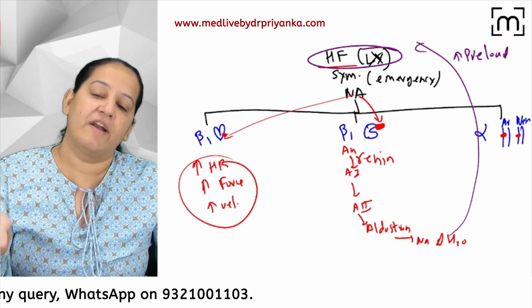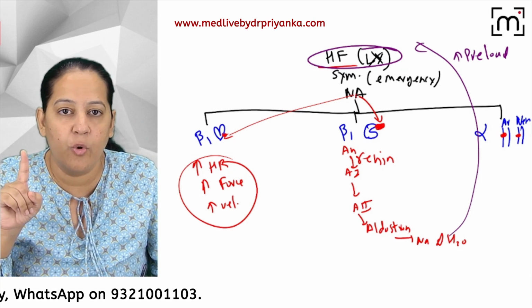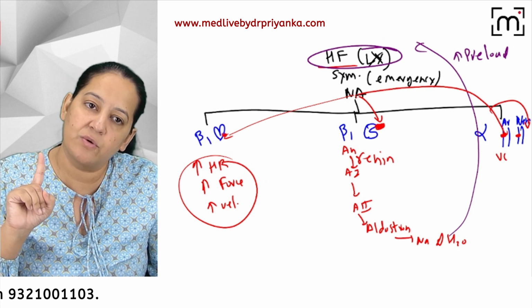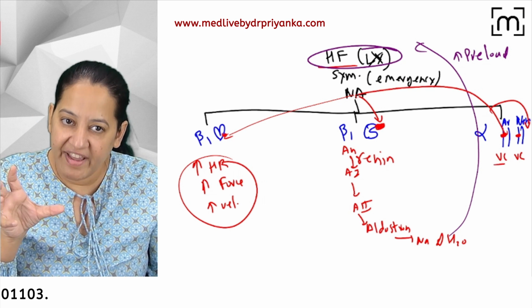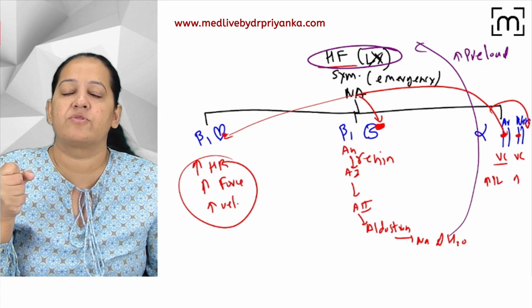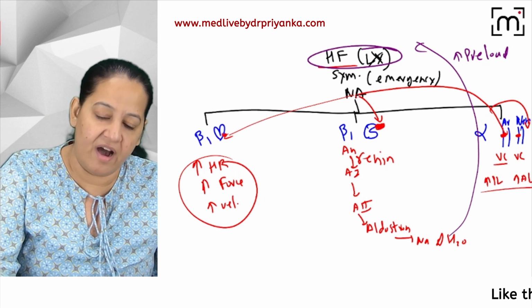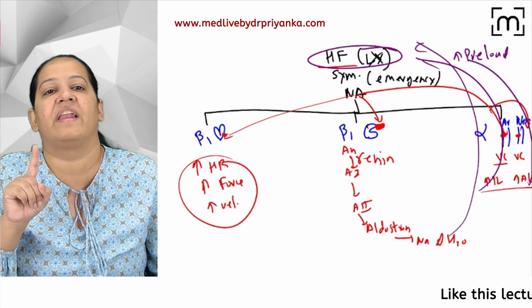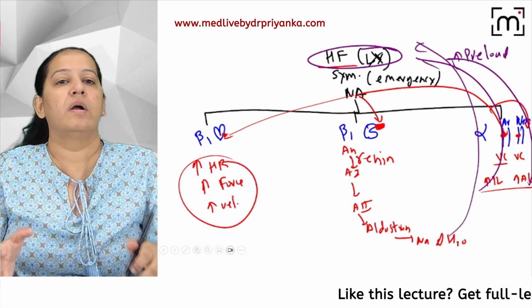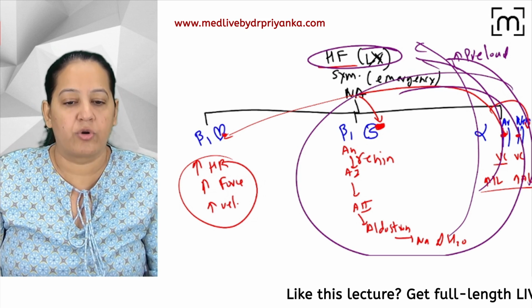You got my point? And what will happen when this noradrenaline goes and binds with the alpha receptor on the artery and vein? Both of them show vasoconstriction. When the veins show vasoconstriction, it increases preload. And when the arteries show vasoconstriction, it increases afterload. So again, we are increasing the workload on a failing heart. The heart is already weak, unable to perform the function, and we are giving more and more work. So these two things are not good.